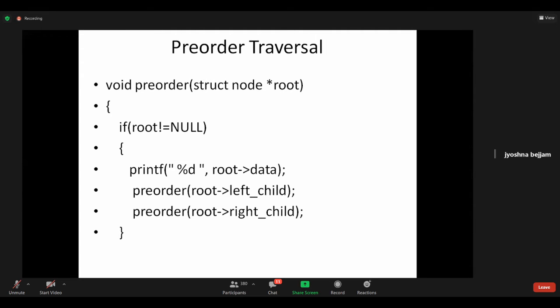So root of left child means 150. Okay, we got 150. It is a recursive function, yes or no? A recursion is nothing but a function calling itself. Then the call will go to the pre-order function again, because the name of the function is pre-order. When I pass the value 150, will it go to the next statement? No, it is a recursive function. So with the 150 value, it is going to the pre-order function.